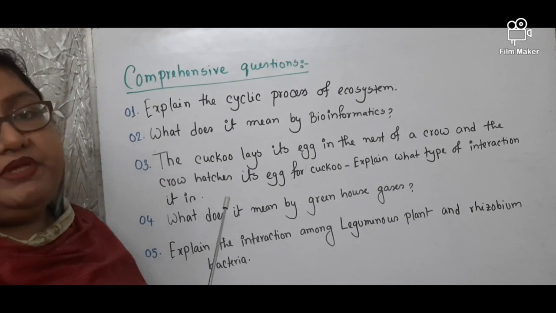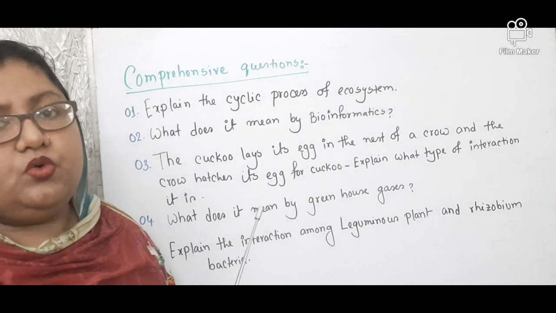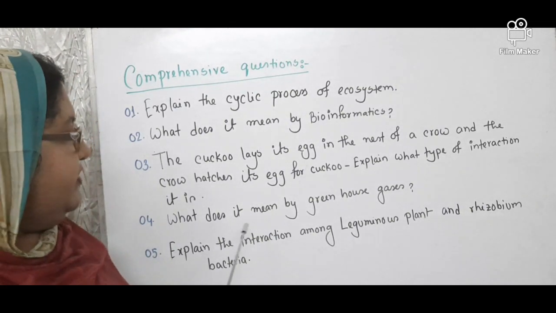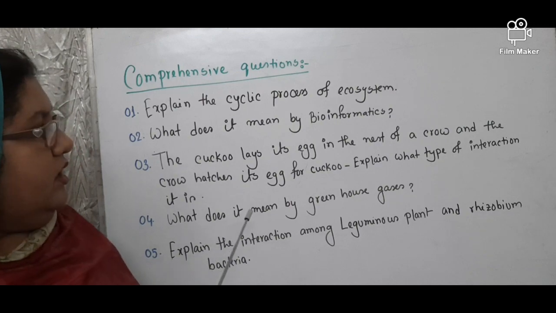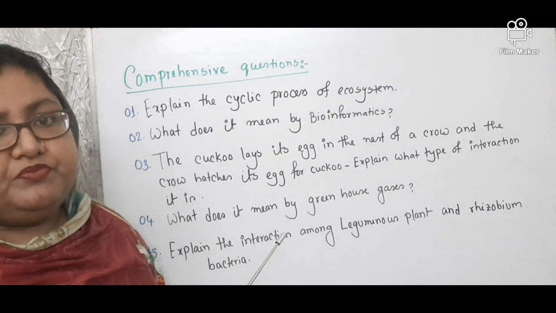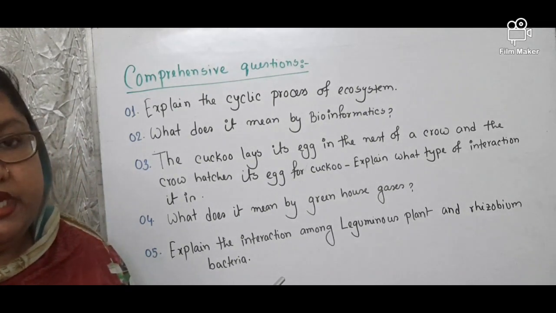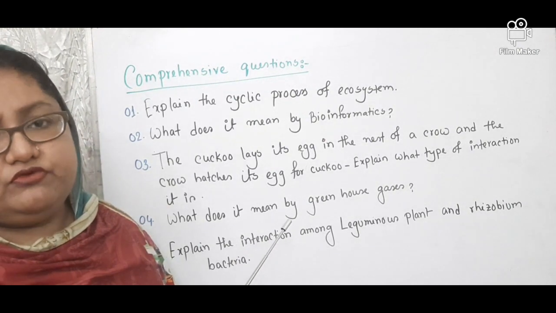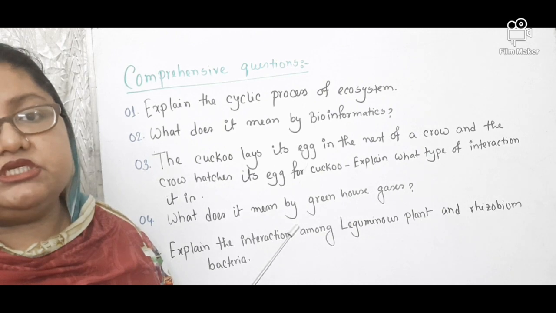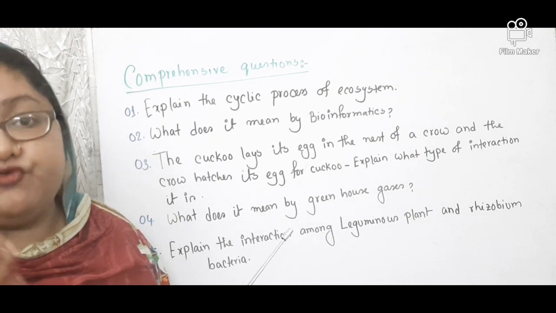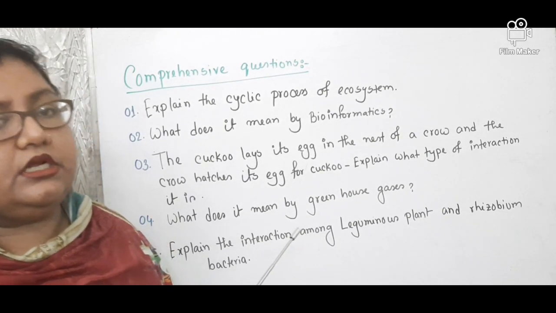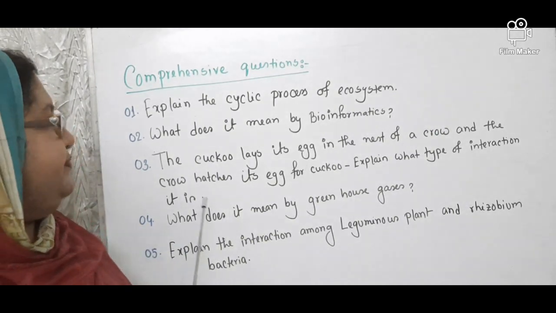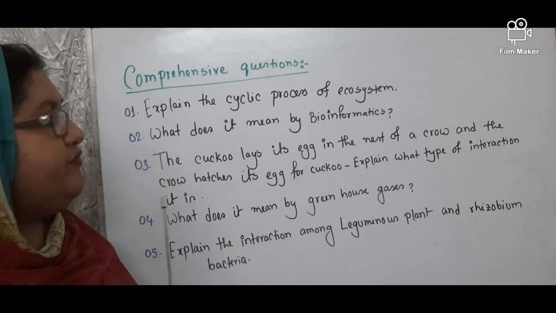From this you will be able to understand how the comprehensive questions may be. They are from different topics or different chapters. You can get an idea from this lecture how you will write the right answer of a comprehensive question. Generally, as I have told you, when a comprehensive question is for 2 marks, you have to write at least 4 points. In case of paragraphs, you have to write in 2 paragraphs. So first of all, explain the cyclic process of ecosystem.